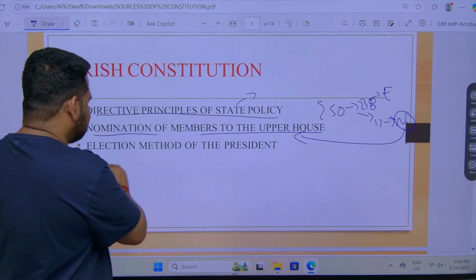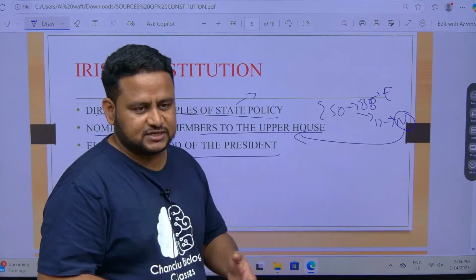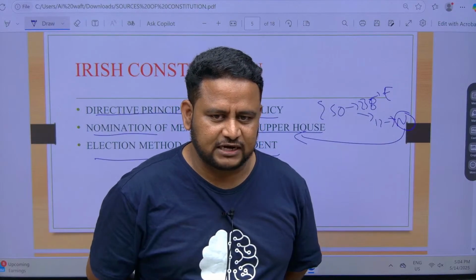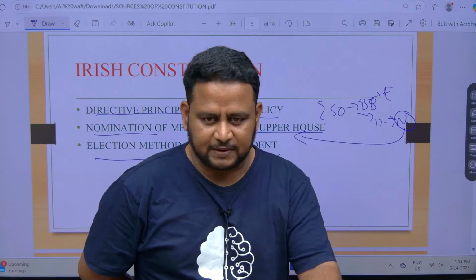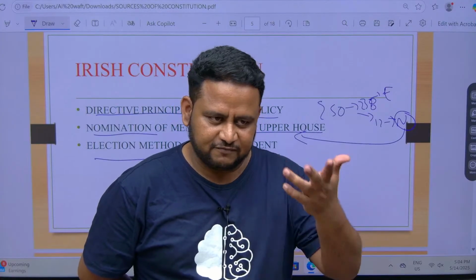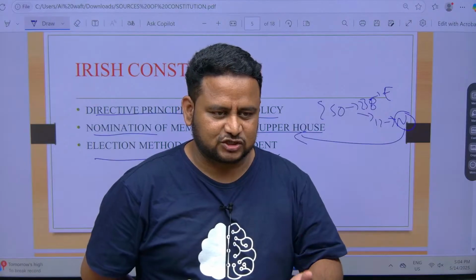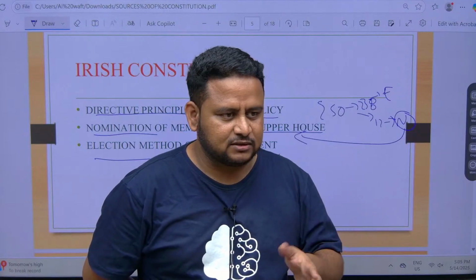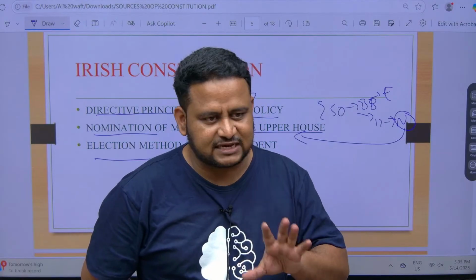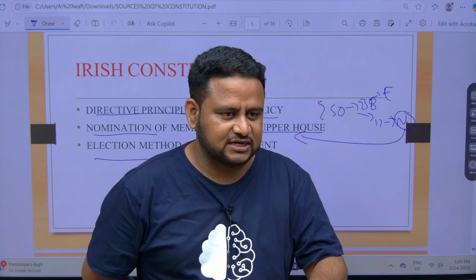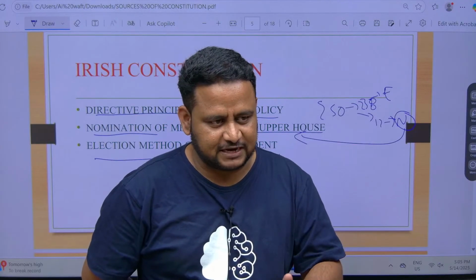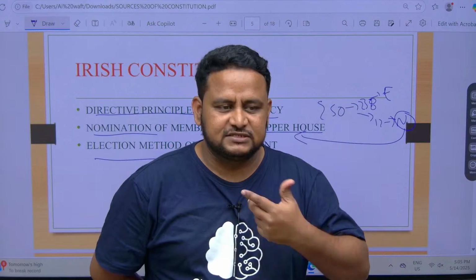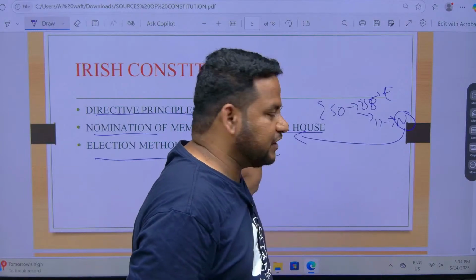Election method of the president. Coming to the president, the first citizen: how to elect the president? Do we participate in the election of the president? No. We participate in the election of Lok Sabha, and the majority party forms the government and the prime minister. But we never participate in the election of the president. The election of the president is indirect. The method is called proportional representation by means of single transferable vote. What we do in elections is called the first past the post system. But for the president, it is proportional representation by means of single transferable vote.